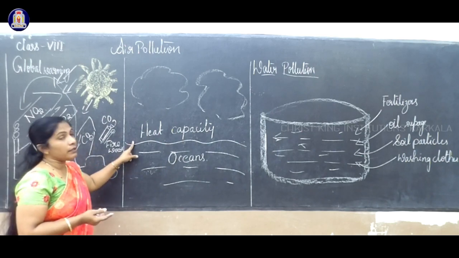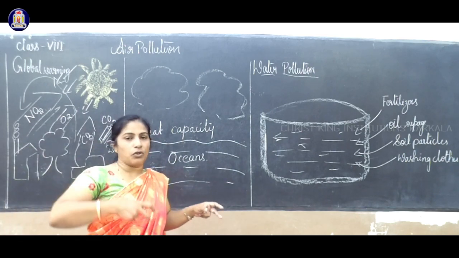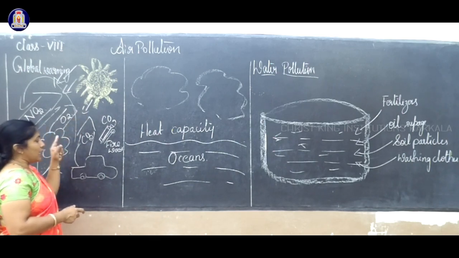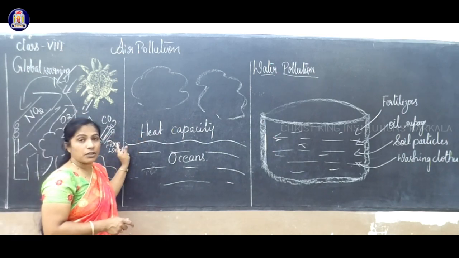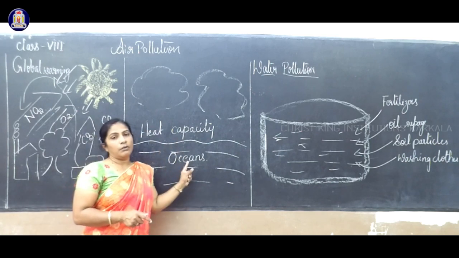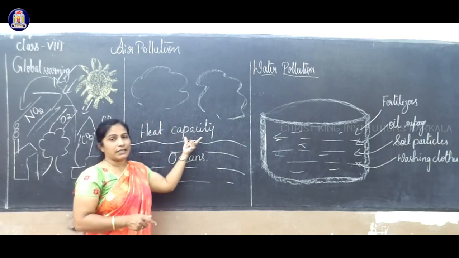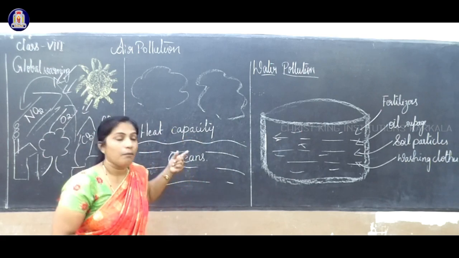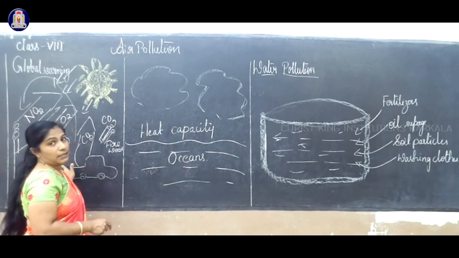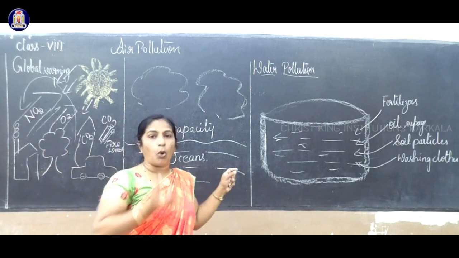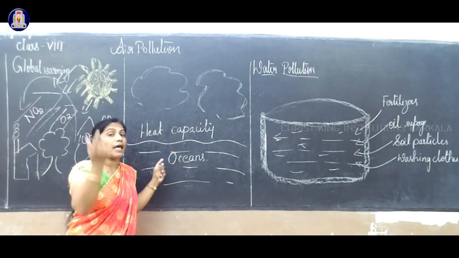The next one: the absorption of heat on the earth's surface is less than in the ocean or sea. The reason is that water's heat capacity is 1000 times more than the earth's. So water will absorb the temperature 1000 times more.